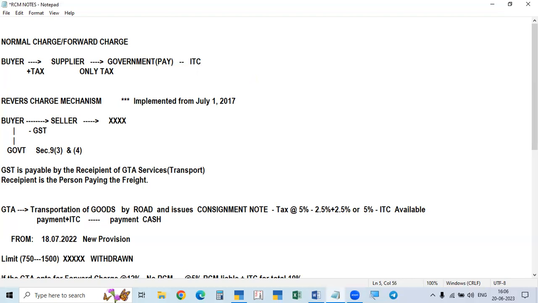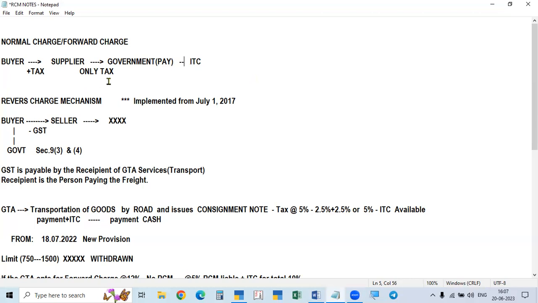Since the amount is paid, tax is paid by the recipient to the supplier, and the seller pays it to the government. The recipient who paid the tax can recover it in the form of ITC. So the recipient can get back that ITC from the government. This is the normal procedure.